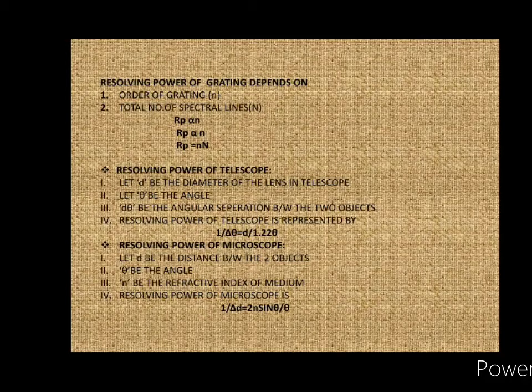We can determine the diffraction angle theta by sin theta equals N into n lambda. Then we can write theta equals sin inverse of N into n lambda. Determination of the order of spectrum, that is n equals sin theta by N lambda. Now the resolving power of a grating depends on the order of the grating and the total number of spectral lines. Resolving power is directly proportional to the order of the grating. It is also directly proportional to the number of spectral lines. So resolving power equals the product of the order of the grating and the total number of lines.